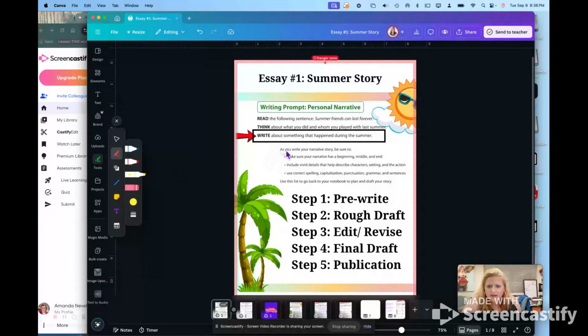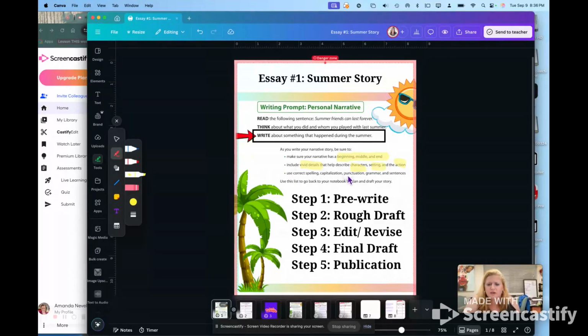As you write your narrative story, be sure your narrative has, highlight, here we go, a beginning, a middle, and an end. We want it to be in order. Have a sequence of events. We want vivid details. Highlight vivid details. That means we want to be able to picture this in our head as we're telling the story. And describe the characters, the setting, and the actions. And guess who the main character is going to be?